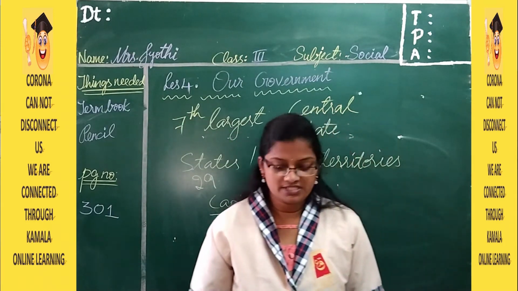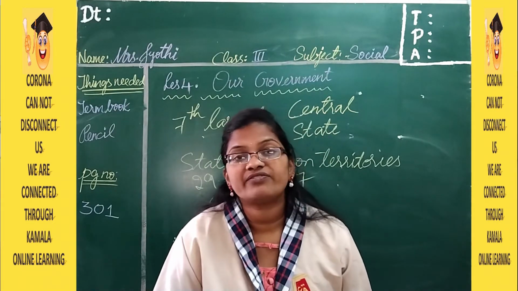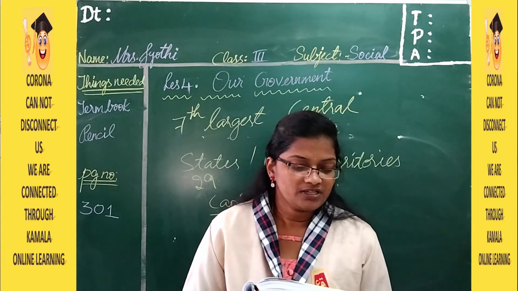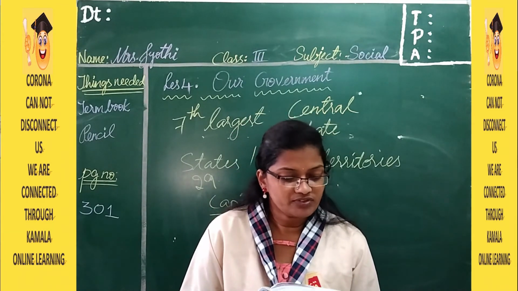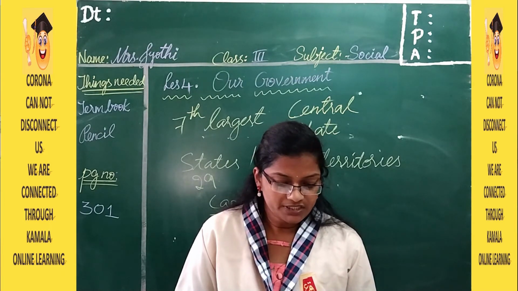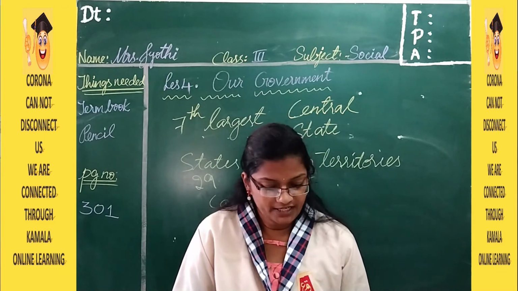So moving on to central government. So what is central government? The government which looks after the whole country. The central government looks after the needs and welfare of the whole country. It makes laws for the entire country. The headquarters of the central government is in New Delhi, the capital of India.